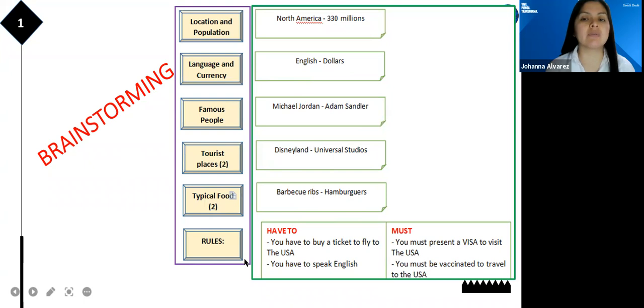Rules, of course, we have to consider also the grammar learned. Yes, have to and must. For example, you have to buy a ticket to fly to the USA. You have to speak English.